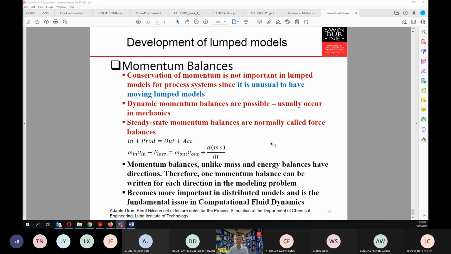So we will not go with the momentum balance in detail in the process modeling, because it's more important when we consider distributed models, and especially if you want to go into computational fluid dynamics, this is something that will be very important.